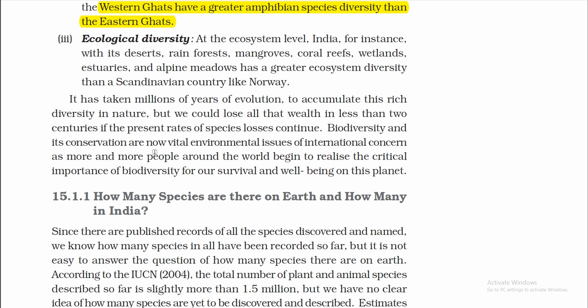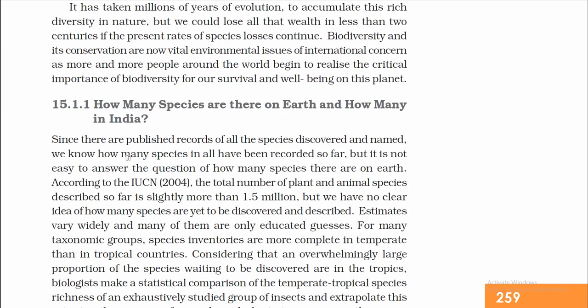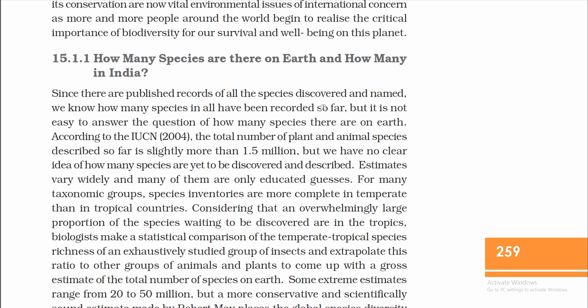Biodiversity and its conservation are now vital environmental issues of international concern as more and more people around the world begin to realize the critical importance of biodiversity for our survival and well-being on this planet. How many species are there on Earth and how many in India? Since there are published records of all the species discovered, we know how many species in all have been recorded so far, but it is not easy to answer the question of how many species there are on Earth.